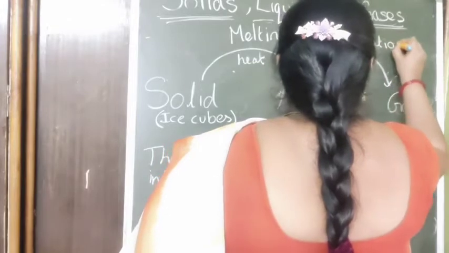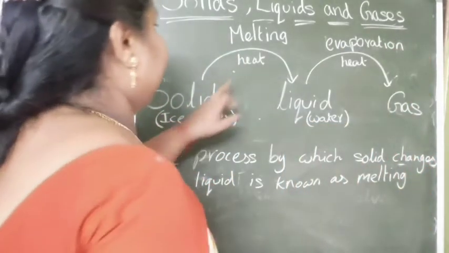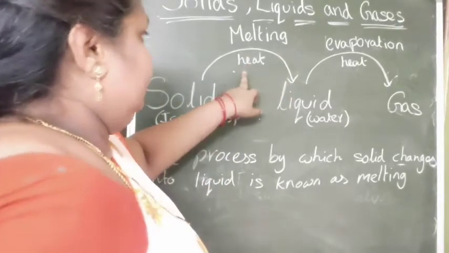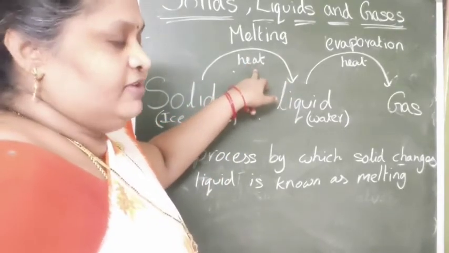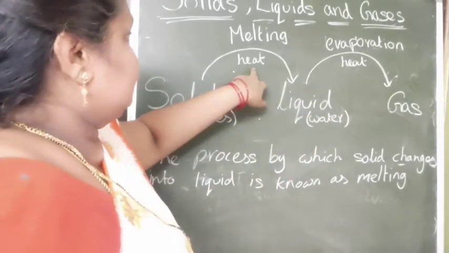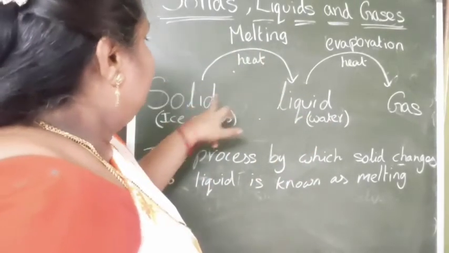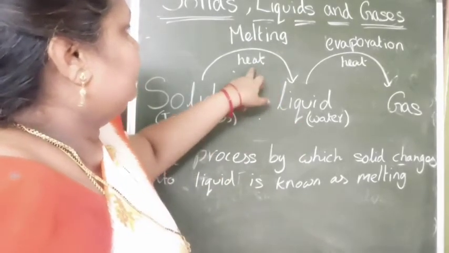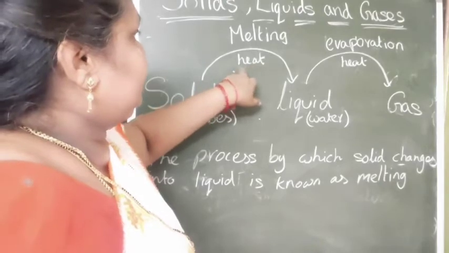E-V-A-P-O-R-A-T-I-O-N. Just observe here there is no heat from outside. In the room, we have some temperature, room temperature, and that melts the solid ice cubes into water. Here the room temperature is used as the heat.